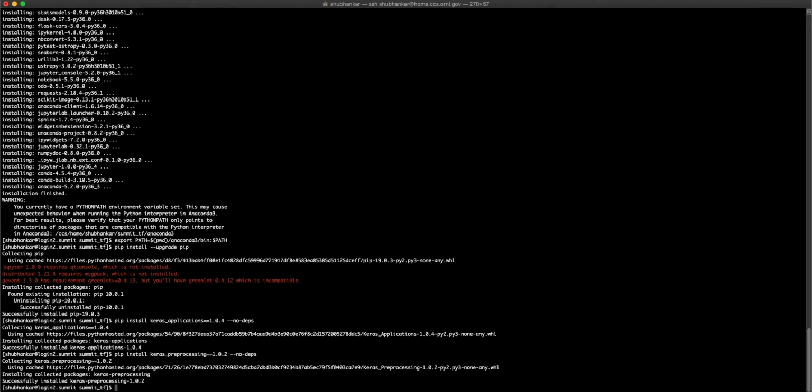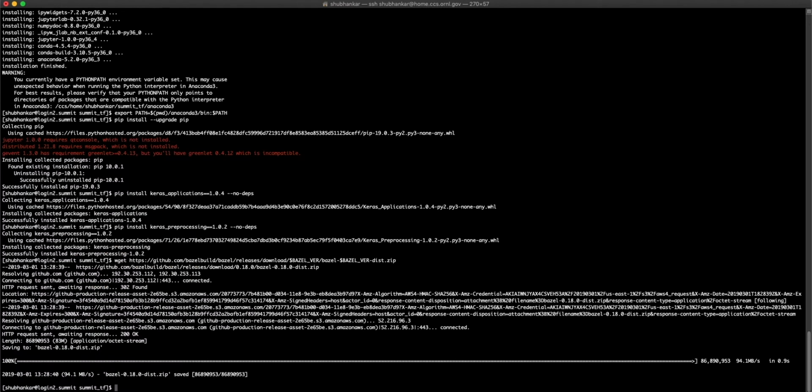Next, let's build and install Bazel, for which we will use its distribution from its GitHub repository. So let's get its distribution using wget followed by the URL to its GitHub repository. And once it's downloaded, let's unzip it inside a directory called Bazel.